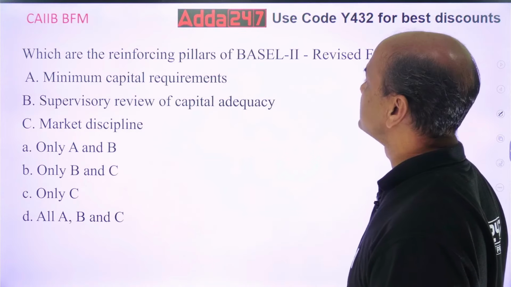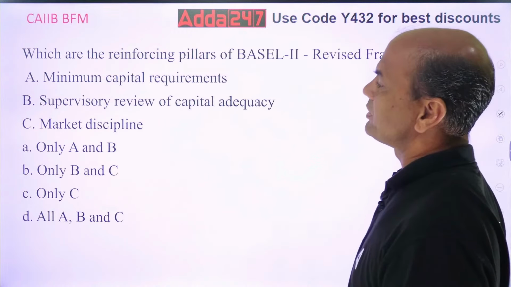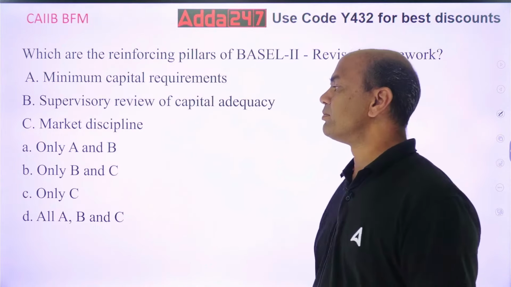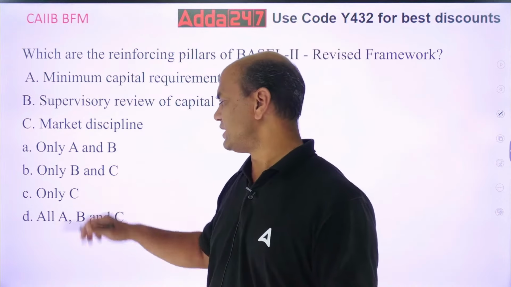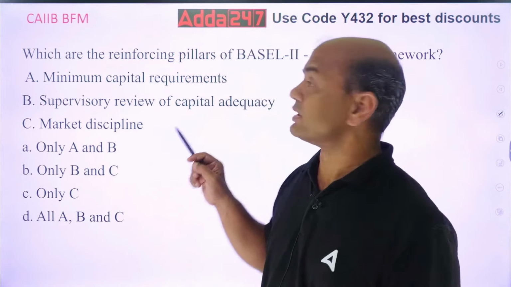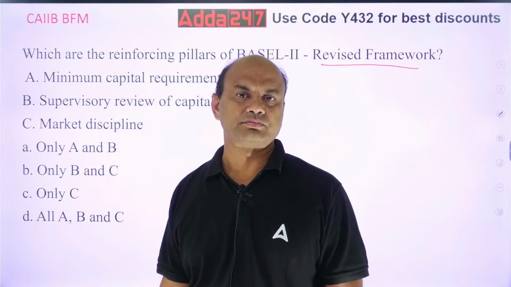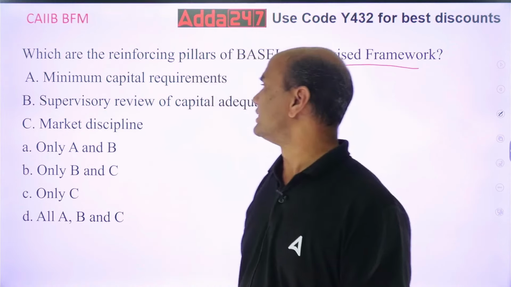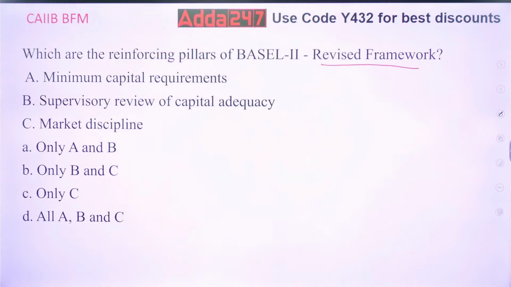Which are the reinforcing pillars of the Basel II revised framework? Minimum capital requirement, supervisory review, market discipline. A and B, B and C, C and A, or all. See, Basel II revised framework. So which are the pillars? Is it minimum capital requirement, supervisory review, market discipline? This is the easiest question for CAIIB level. Think over it.